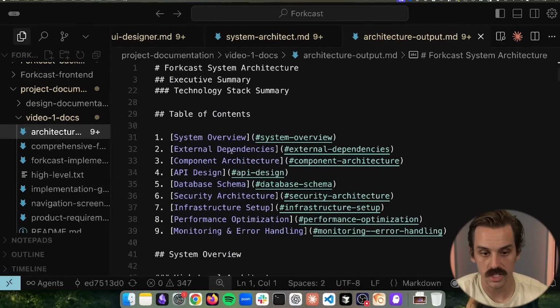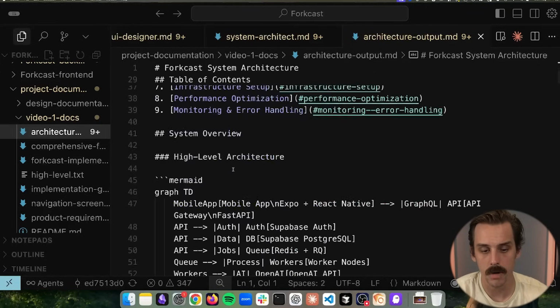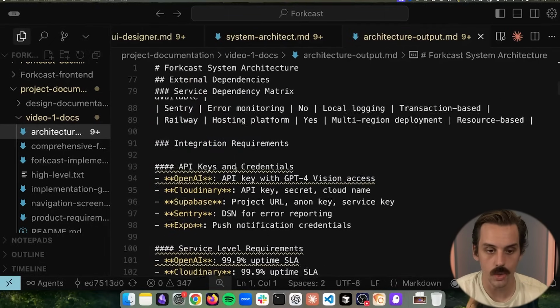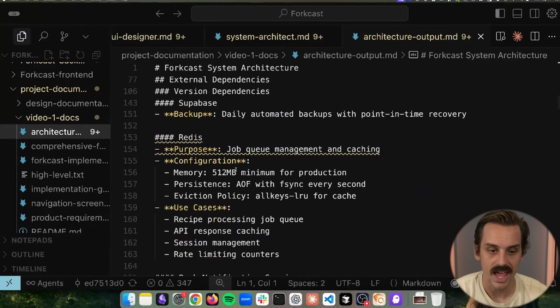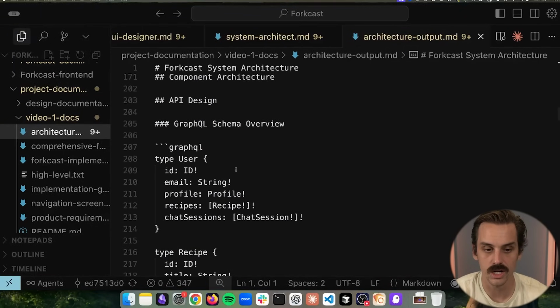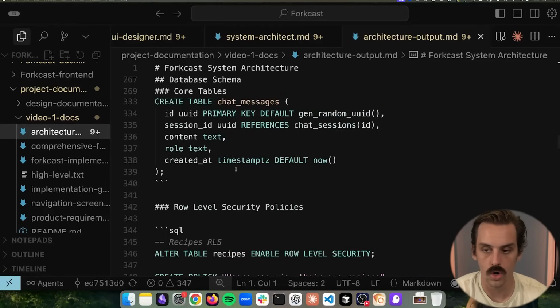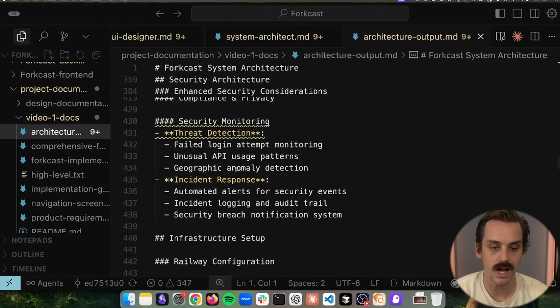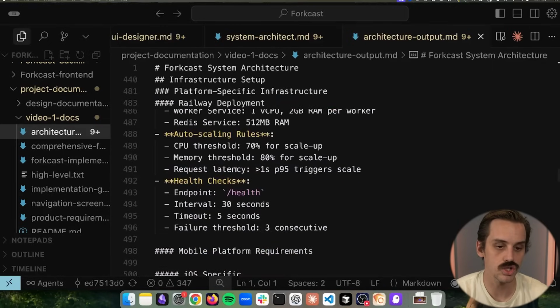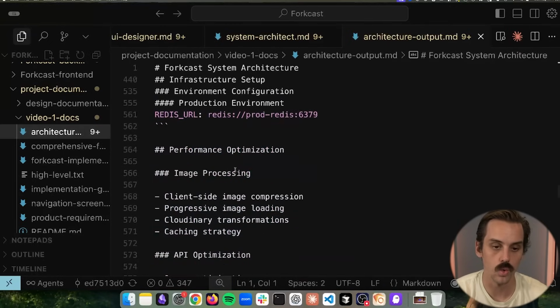System overview, the dependencies we have, the component architecture, APIs, database, security, infrastructure, performance, monitoring, error handling. We go in depth and we build out everything that is going to be in here, how it interacts, high-level data models, tables, all of that type of stuff is going to be documented before we send this to an agent to do any coding whatsoever.